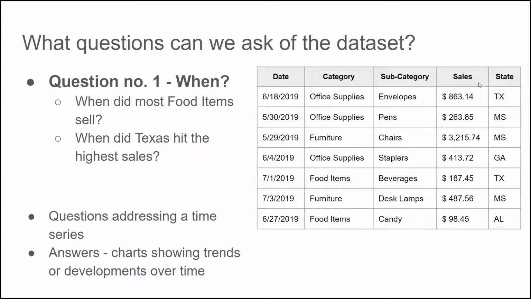As you can see, to be able to answer those questions, we would want to have some sort of a date field or date and time field, which we currently do in this data set. So when we're asking when, we're addressing really a time series. And answers for these questions are best visualized in charts showing trends or developments over time. A timeline is a typical time series type of visualization.